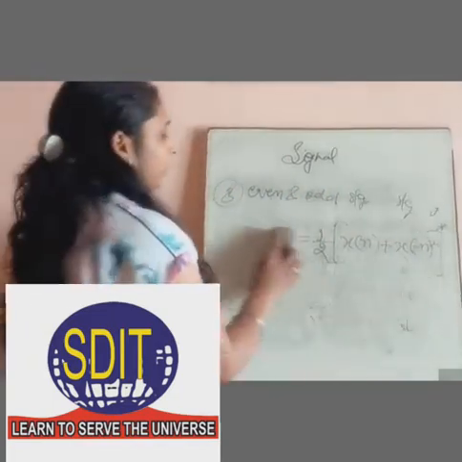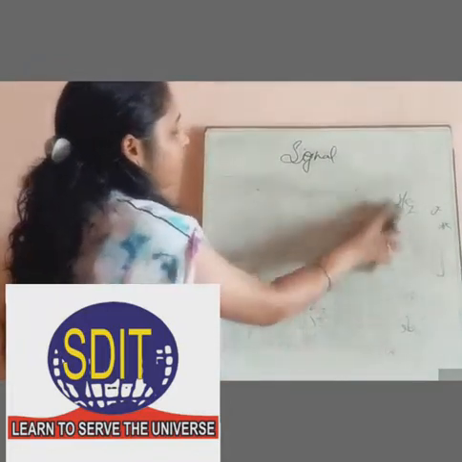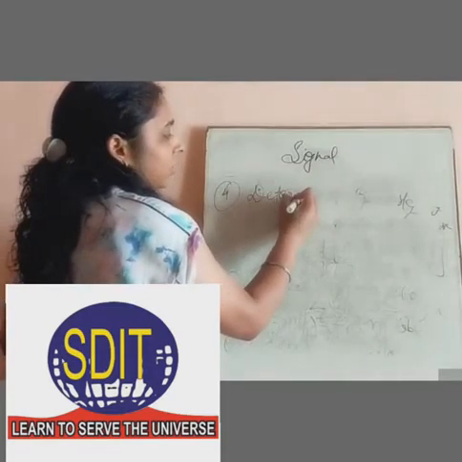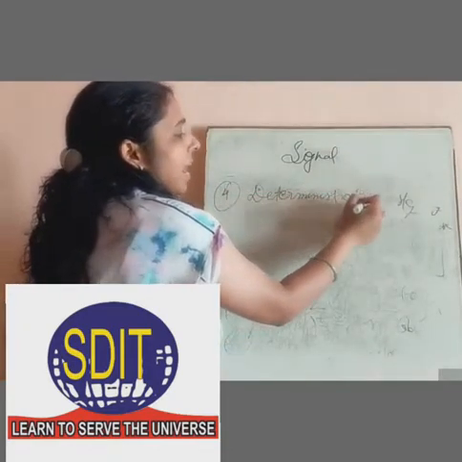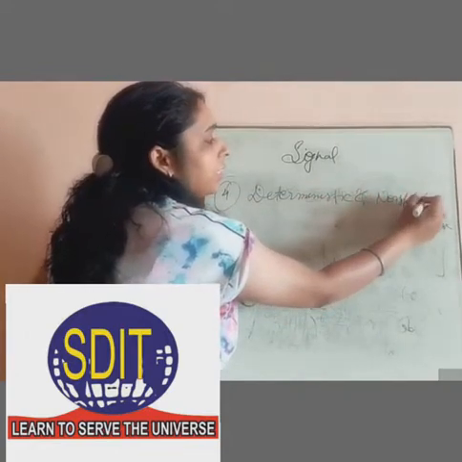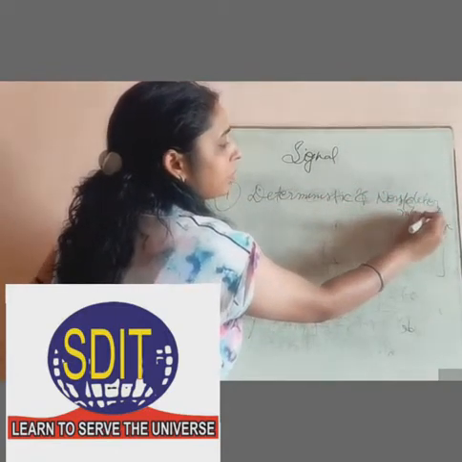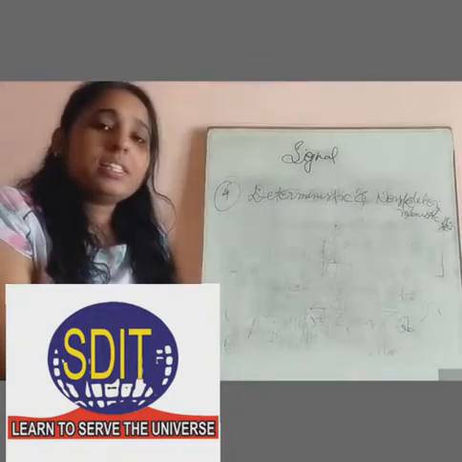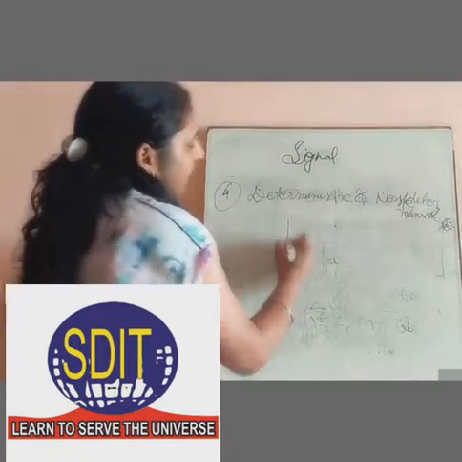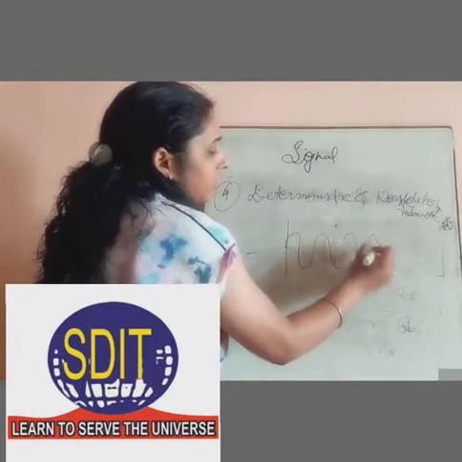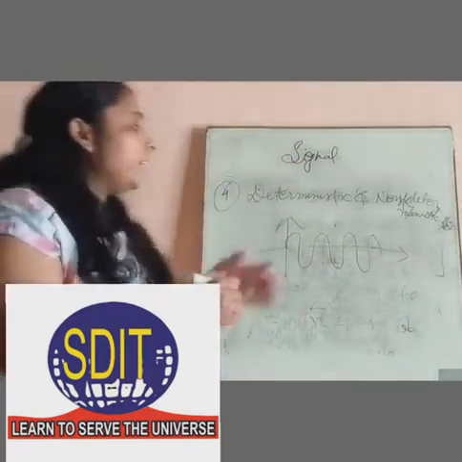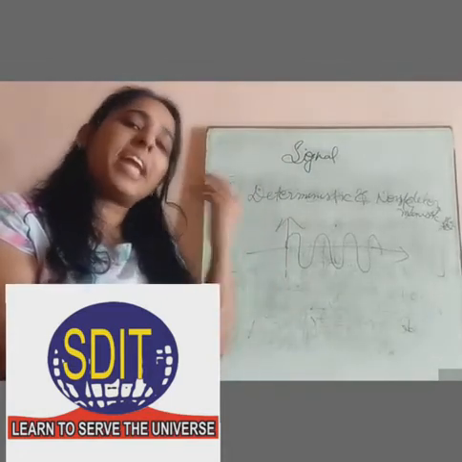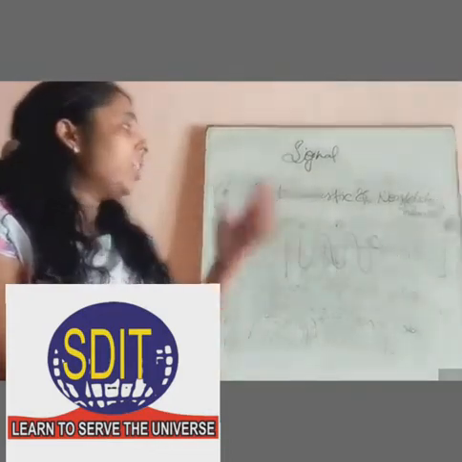Next, deterministic and non-deterministic signal. So in deterministic signal, we predict the future, past and present value of any signal without any uncertainty.